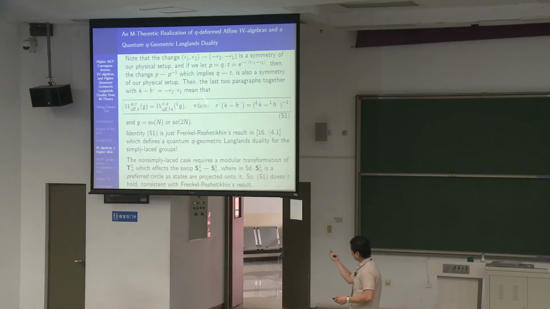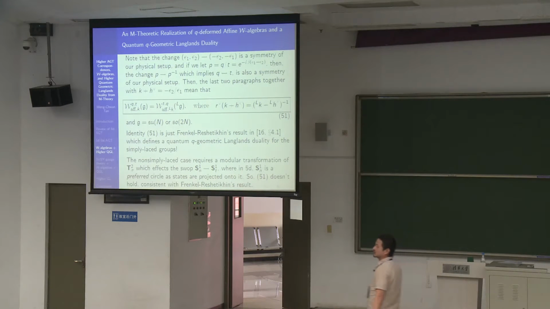And then combined with this, what we would have eventually is this. But since we are dealing with the simply laced case, we can always write this as the Langlands dual. It's the same thing. So for the simply laced case, only the simply laced case, we have this identity here, and this is actually the Q-geometric Langlands duality of W algebras that was defined by Frenkel and Reshetikhin in 97.